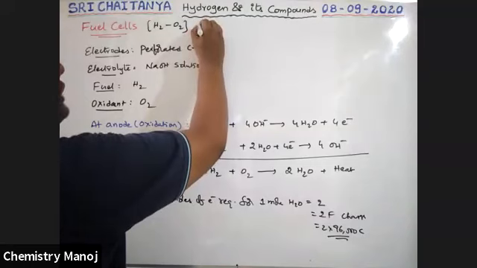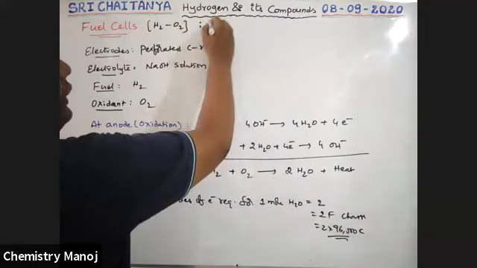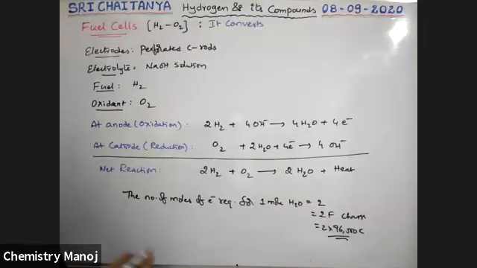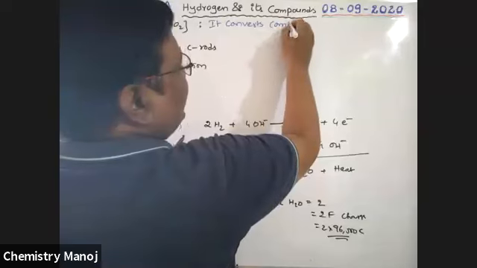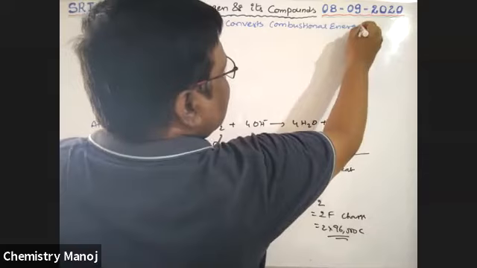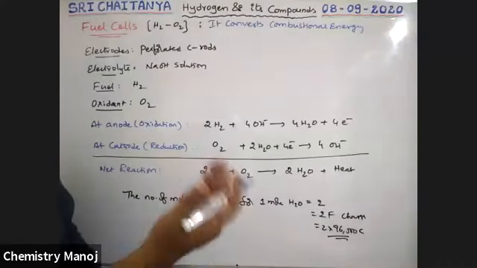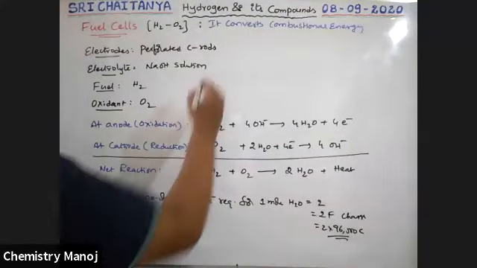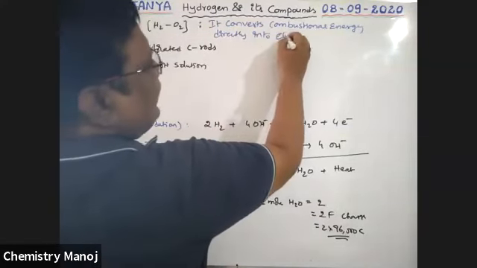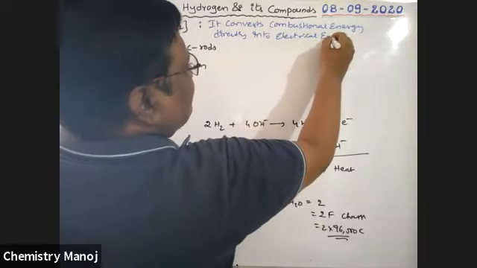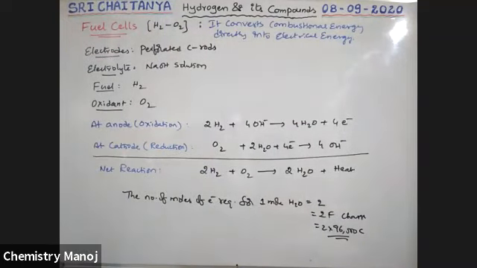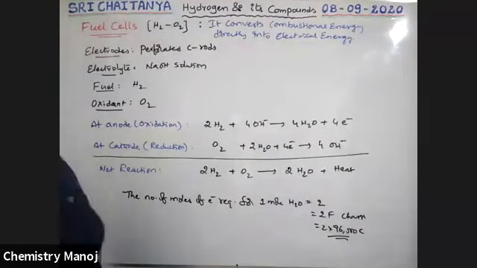A fuel cell is nothing but an instrument that converts combustion energy, that means the energy released during combustion of any chemical entity, directly into electrical energy. The instrument which is used to convert all the combustion energy directly into electrical energy.